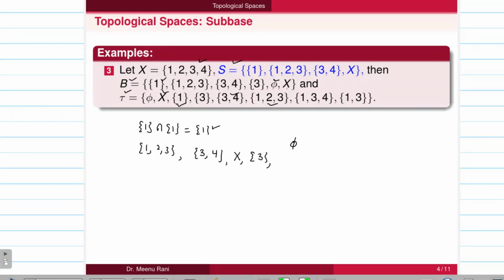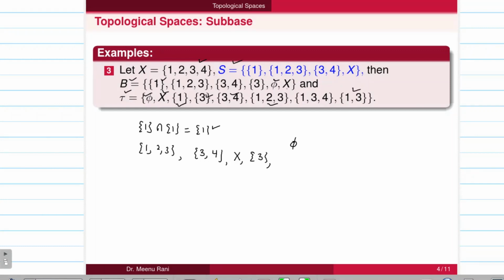So if I take union with {3}, it will give you {3} only. So if I take union {5} with {5}, then it is {5} only. So if I take X union with X, that is X. So if I take union of {1} and {3}, that will give you {1, 3}.